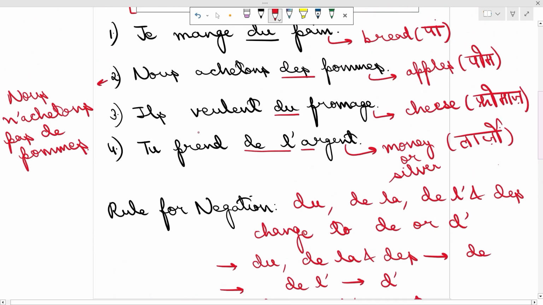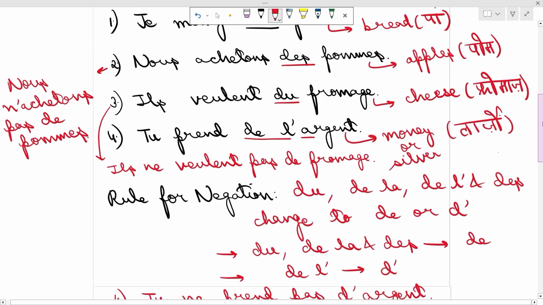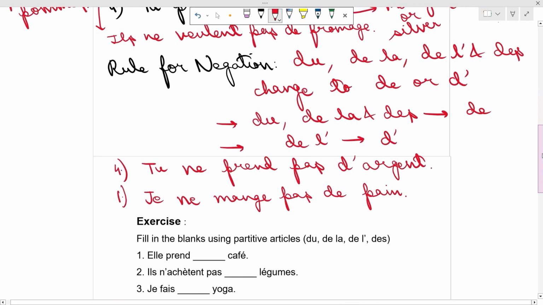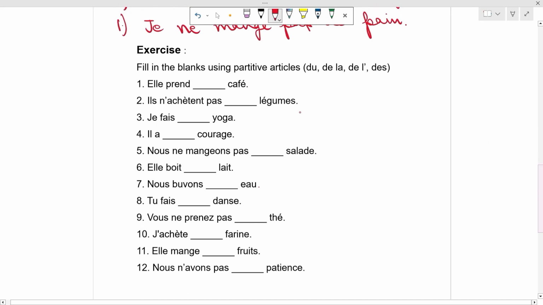And the third sentence will become like this: il ne veut pas de fromage in negation. So these are the sentences in negation following the rule of negation. Let's go into this particular exercise.